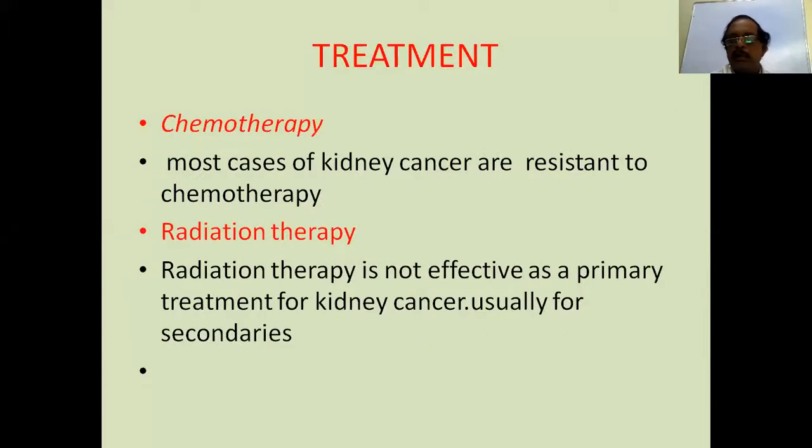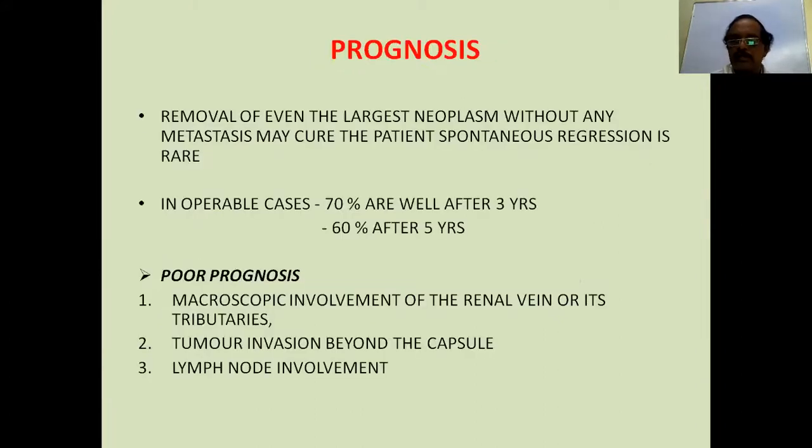Chemotherapy and radiotherapy are not useful in renal cell carcinoma. Most kidney cancers are resistant to chemotherapy, and radiation therapy is not effective for primary kidney tumors. But they are useful for secondaries. Suppose there is a bone secondary producing pain or spinal secondaries, if you give radiation, the pain responds to radiation, but not the primary tumor. So for the primary tumor, the treatment is only a radical nephrectomy, followed by immunotherapy. Nowadays, people are giving immunotherapy, not radiotherapy, not chemotherapy. So that's the treatment of renal cell carcinoma.